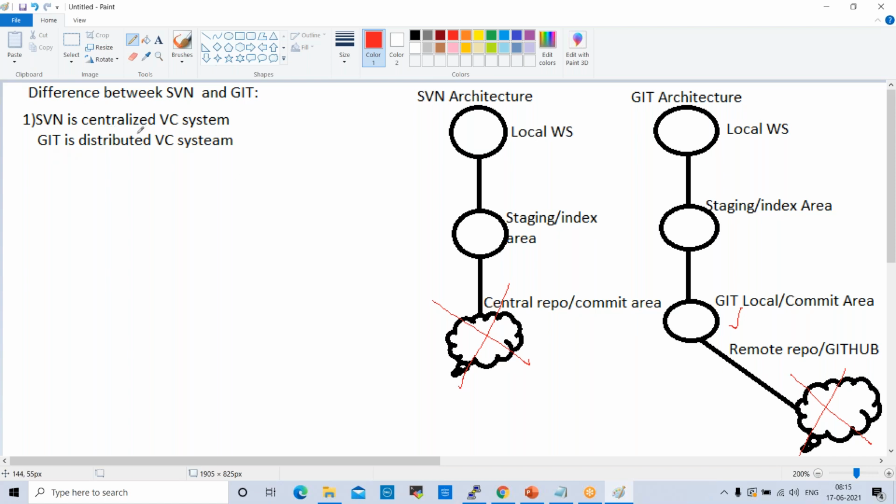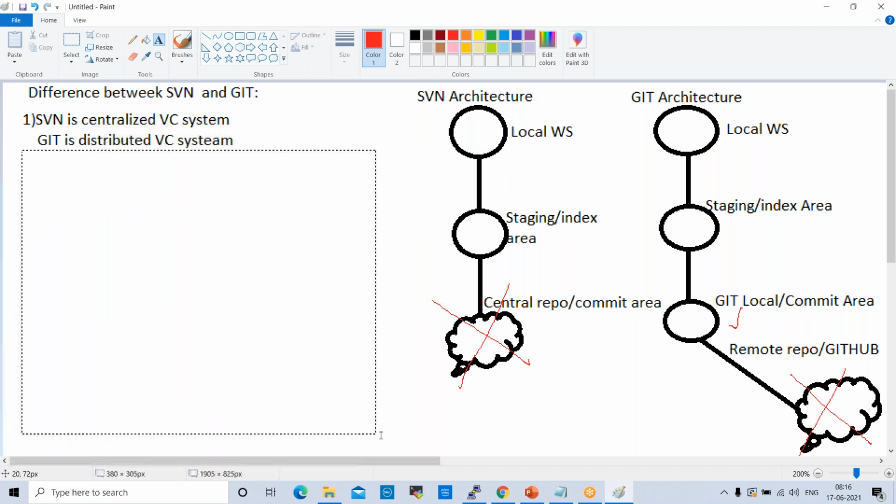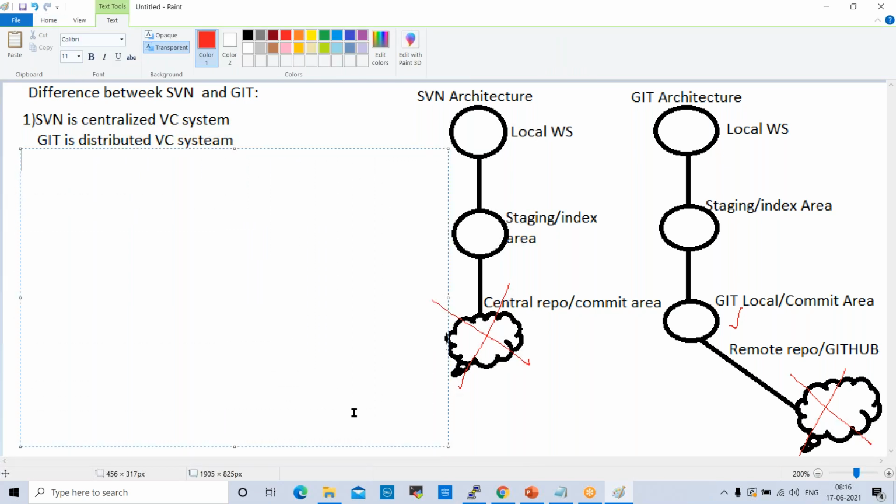Okay. So SVN is a centralized version control system, centralized, only one repository. Git is a distributed version control system. This first difference is very important. When we attend interviews, we get this question. The second difference here is,